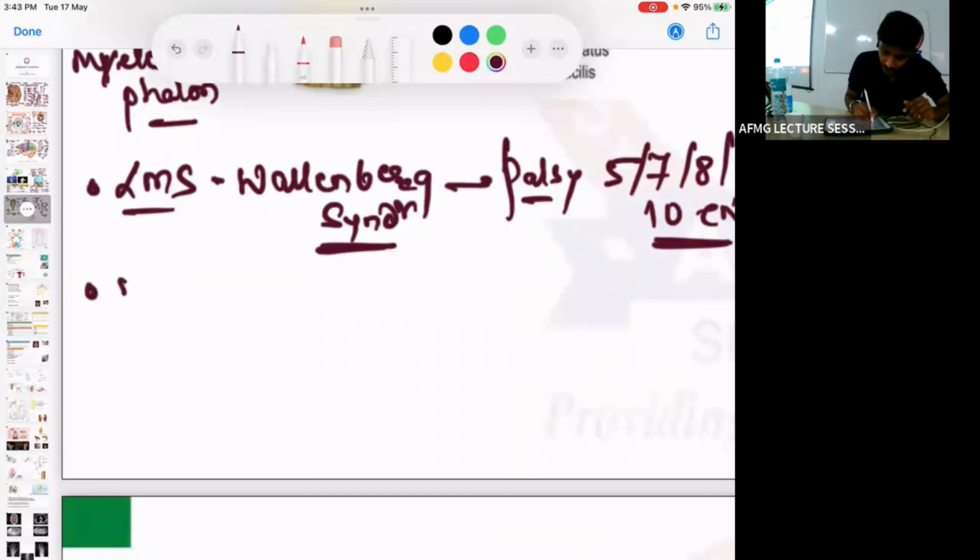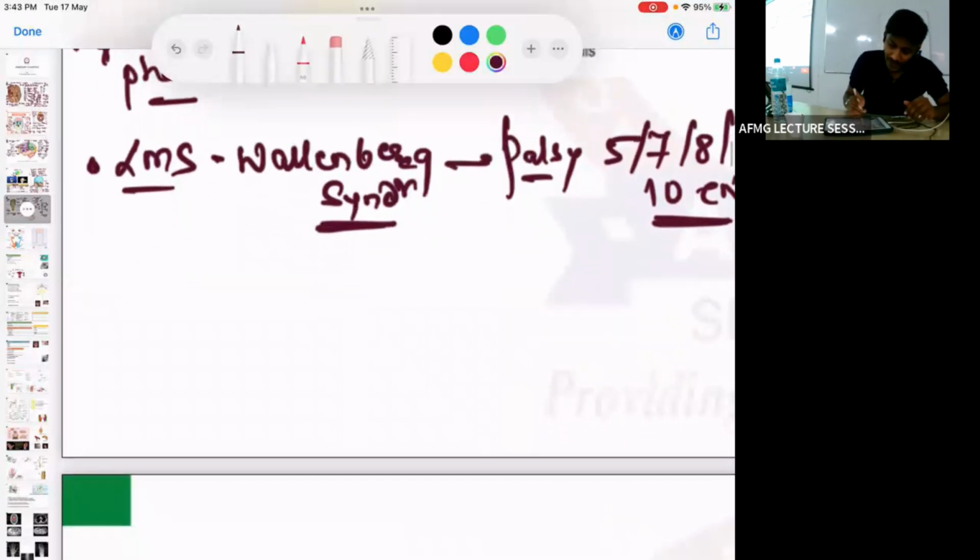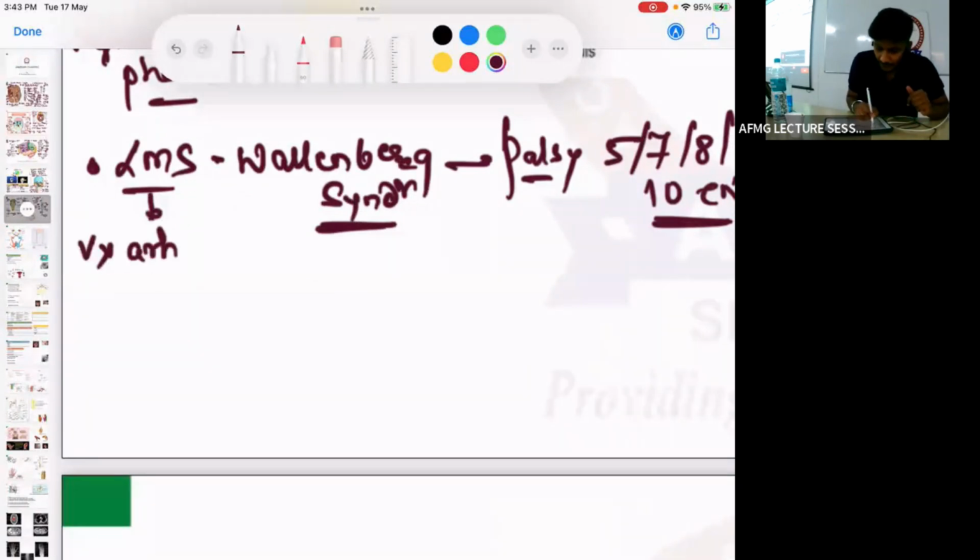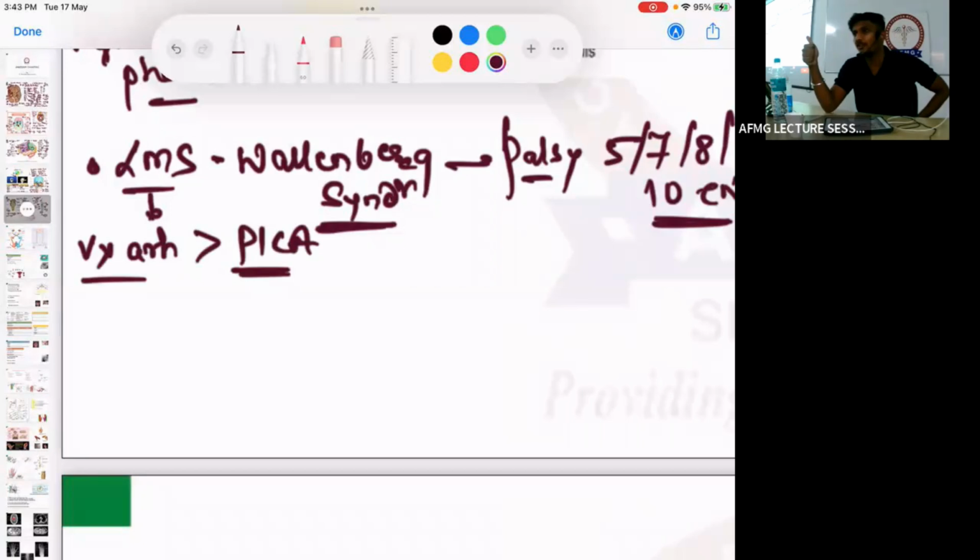Next, if I talk about medial medullary syndrome, first tell me, lateral medullary syndrome is due to occlusion of which artery? Quickly. Remember this is important: everyone has memorized PICA, but more than PICA, it is due to occlusion of the vertebral artery first, followed by PICA. PICA has a distinct name, but the most common cause is occlusion of the vertebral artery. Wallenberg syndrome is due to occlusion mainly of the vertebral artery, followed by PICA, the posterior inferior cerebellar artery.